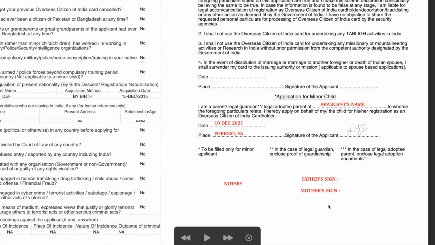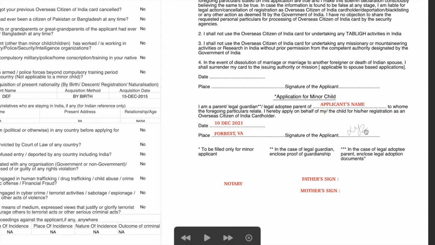If you are filling this application for a minor child, then you don't have to complete the declaration part above, only complete the declaration below where it is mentioned application for minor child. Here you have to mention applicant's name, date, place, signature of the applicant. In the signature of the applicant you have to take the minor's thumb impression if the minor is below 5 years, or the minor has to sign if the minor is above 5 years. So this is mandatory. Parents cannot sign on behalf of the minor.